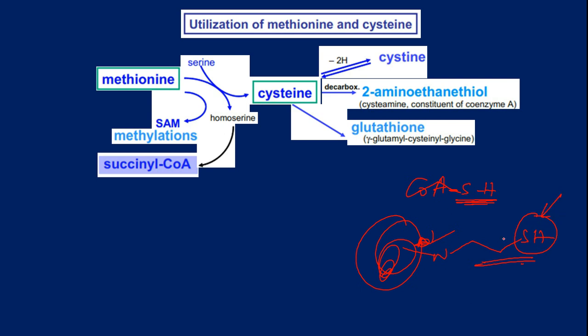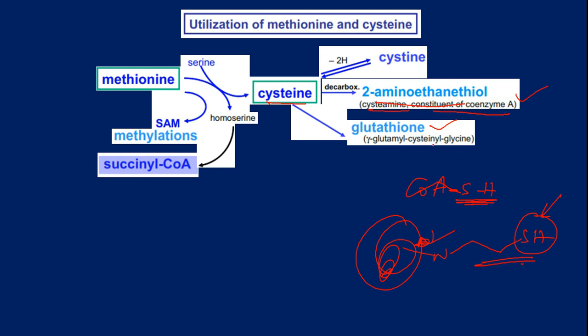So in this way, 2-aminoethanethiol or cysteamine is the constituent of coenzyme A. And then cysteine is the amino acid utilized for the biosynthesis of glutathione, a tripeptide, gamma-glutamyl cysteinyl glycine.